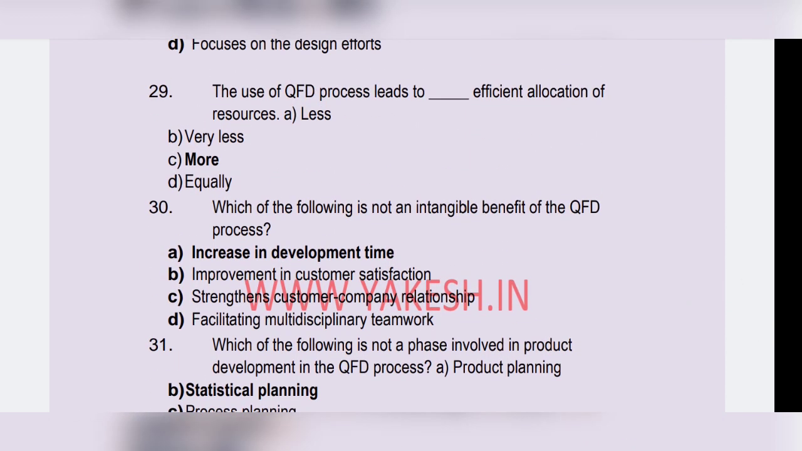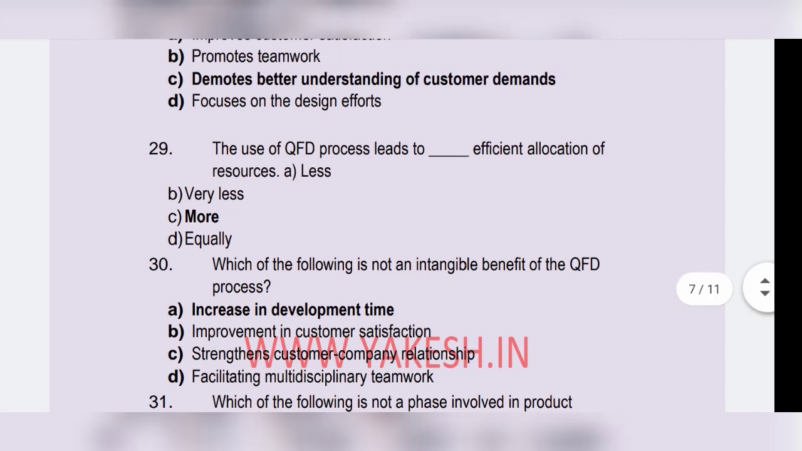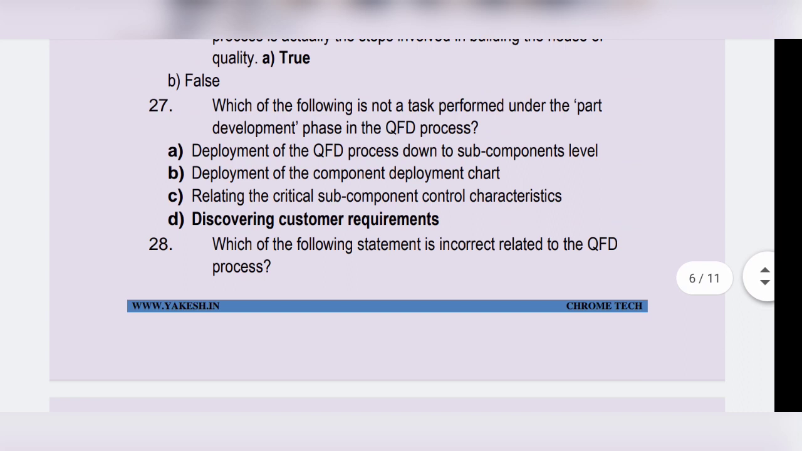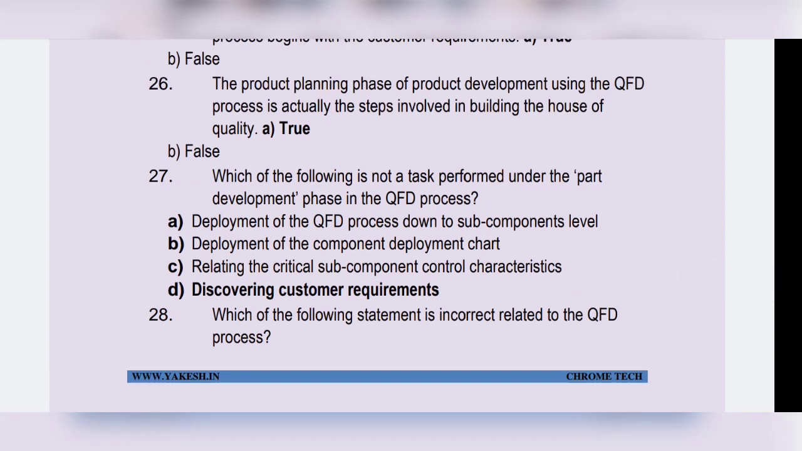The use of the QFD process leads to a more efficient allocation of resources. Which of the following is not a task performed as part of the development phase in the QFD process? Discovering customer requirements.